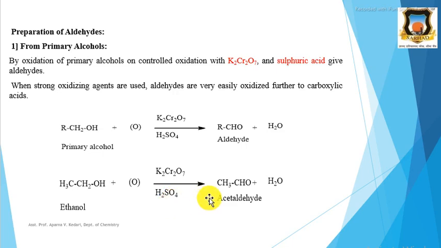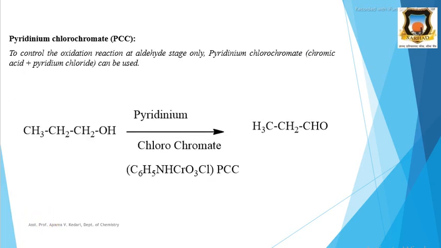This is an oxidation reaction, that is, addition of oxygen is oxidation, or removal of electrons is oxidation. We can prepare aldehydes from primary alcohol by oxidation. If our desired product is aldehyde, then we can use the reagent pyridinium chlorochromate, that is PCC. This reagent is used to stop the reaction at the aldehyde stage. It is a mild oxidizing reagent, and therefore it stops the reaction at the aldehyde stage.